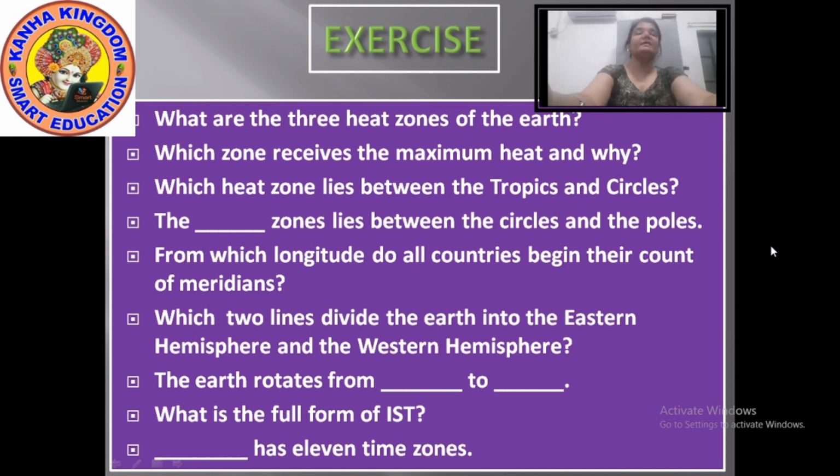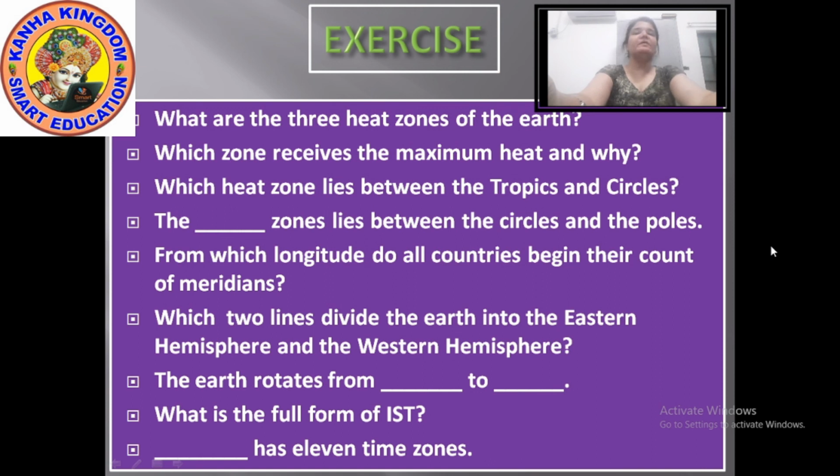Next, the earth rotates from dash to dash, that is, from west to east. Next, what is the full form of IST?